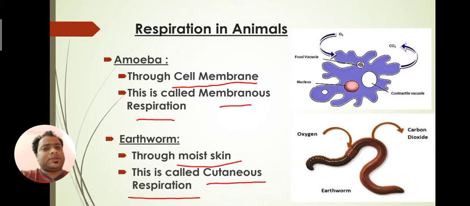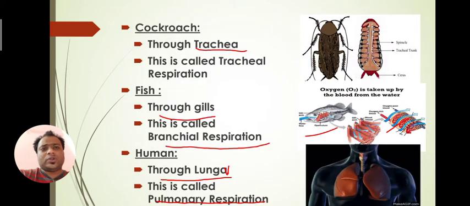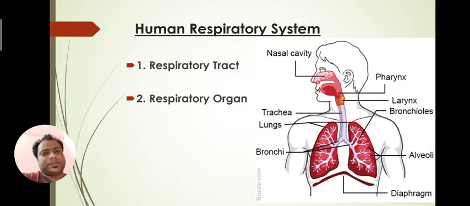Just remember this: Amoeba uses cell membrane, called membranous respiration. Earthworm uses moist skin, called cutaneous respiration. Cockroach uses trachea, called tracheal respiration. Fishes use special gills, called branchial respiration. Human uses lungs, a special organ, called pulmonary respiration. A simple diffusion takes place inside the body of humans also. So we'll see in detail about pulmonary respiration, how this respiration takes place.